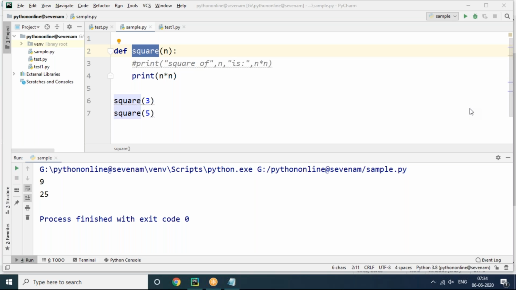So my question is, let's suppose one developer created the square function, and some other developer wants to use that sphere function. So how do we know that the sphere function is existing in that project? Compulsorily, they have some architectural diagram, and according to that, they have to call. Without that, how can they know that? It compulsorily should be there. That's what people actually do in real time.